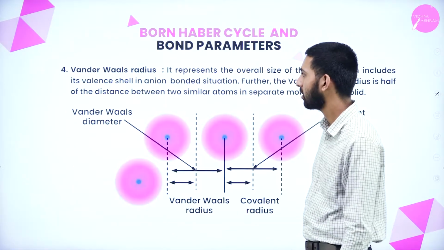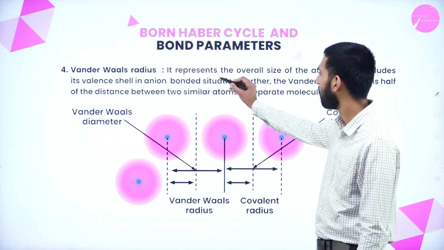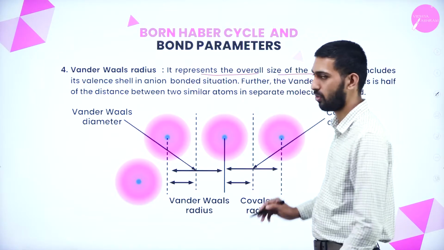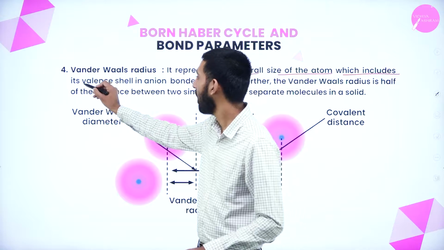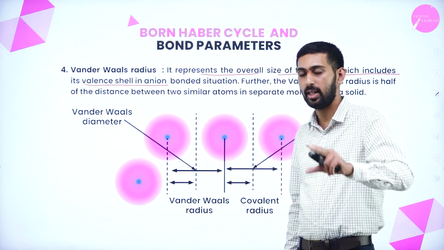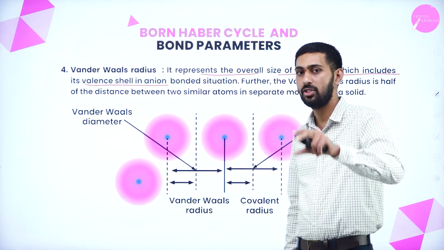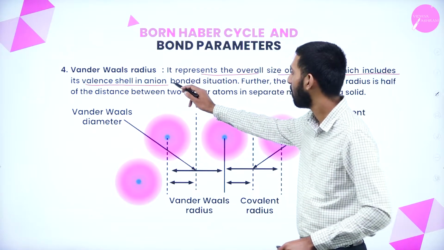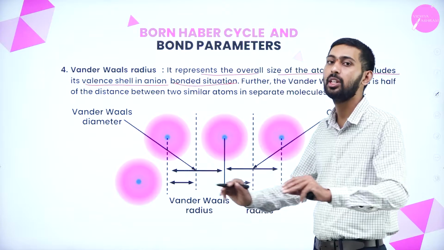Okay. Next thing is van der Waals radius. What do we mean by van der Waals radius? It always represents the overall size of the atom, which includes the valence shell. Here it should be the overall size of the atom, and we have to say the atom is in the bonded situation, not in the free state.